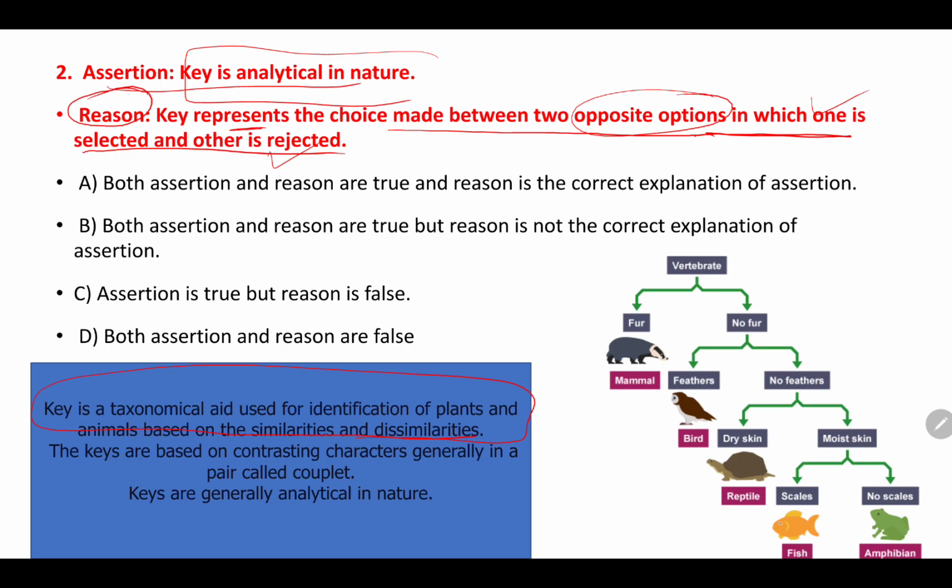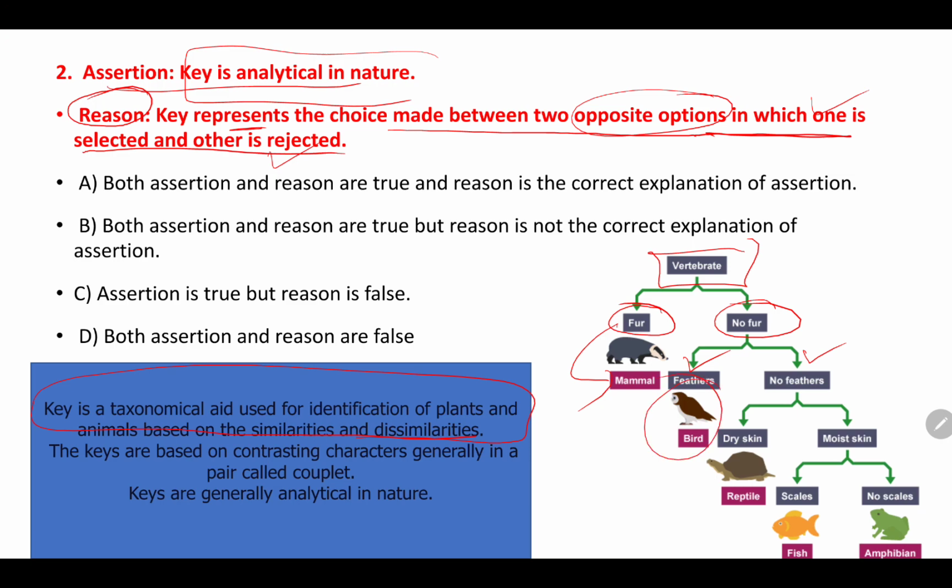Why? Because let me explain. One statement it will give, such as vertebrate. So if we want to classify an organism, again you will get some couplets such as fur and no fur. If fur is there, it is said to be a mammal. If no fur, it should be having either feathers or no feathers. If it is having feathers, it belongs to birds.